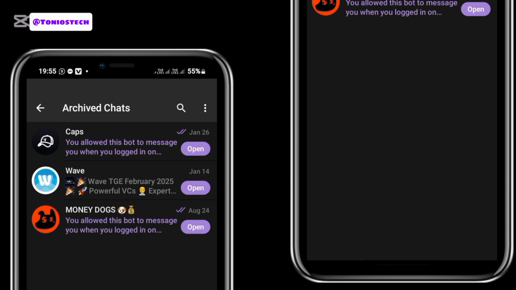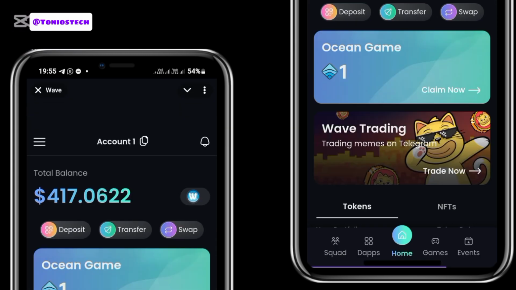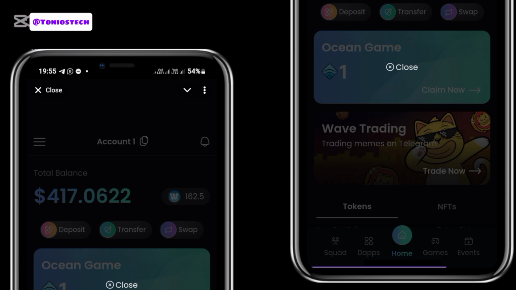To withdraw on this platform, you need to have a SUI wallet, which you can download from your Play Store or App Store, or you can use your Trust Wallet. As for me, I use my SUI wallet, but you're going to see me opening my Wave. The reason is that I imported my SUI wallet into this Wave, so it doesn't matter if I'm receiving it into this Wave or into that wallet. It is going to the same place. All I basically had to do is import my seed or secret phrase. So you can also withdraw into this Wave wallet, or you can just go ahead and use the normal SUI wallet or Trust Wallet from your Play Store or App Store.